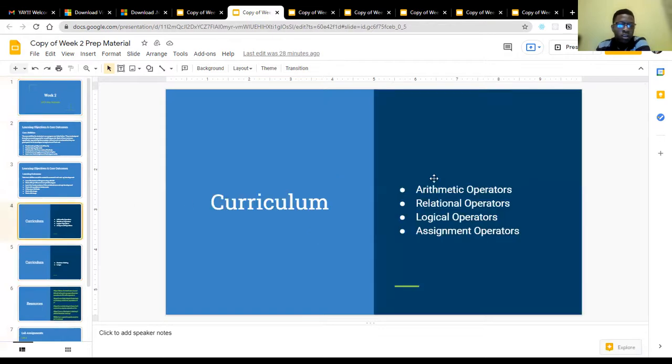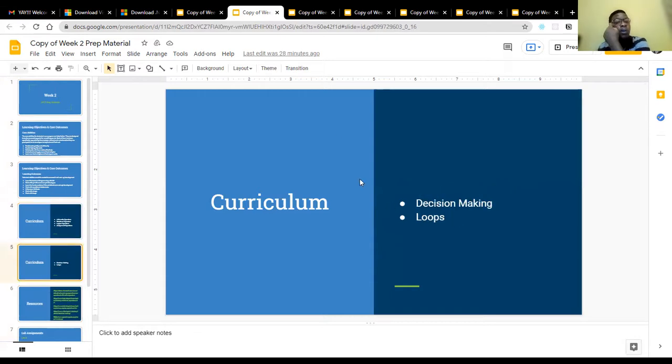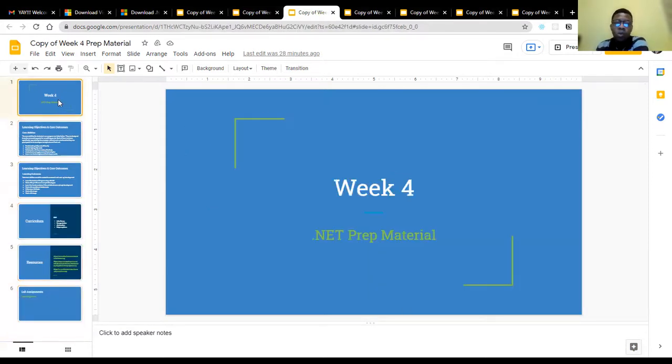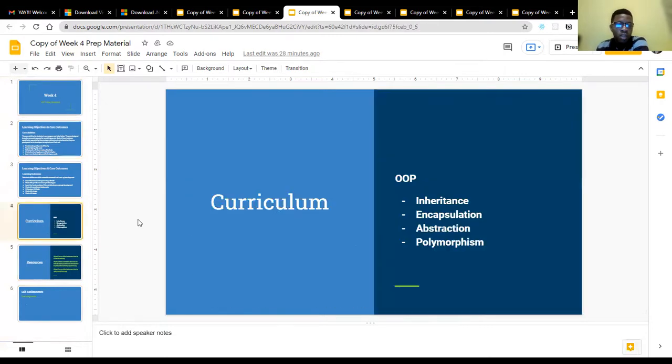week 2 curriculum: arithmetic operators, relational operators, logical operators, assignment operators, and then decision making and loops. We'll be talking on that. So week 3 would be discussing what we've learned thus far from weeks 1 and 2, if there are any questions, and also any questions from the labs. Then week 4 will be talking about OOP, object-oriented programming, the 4 types.